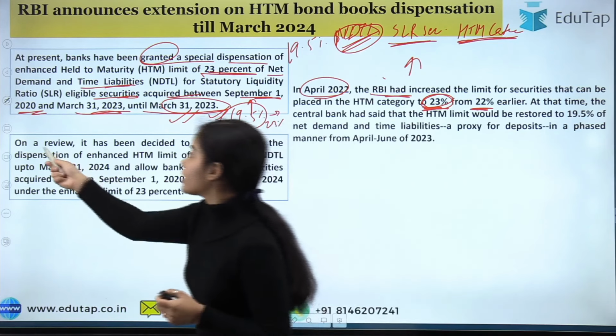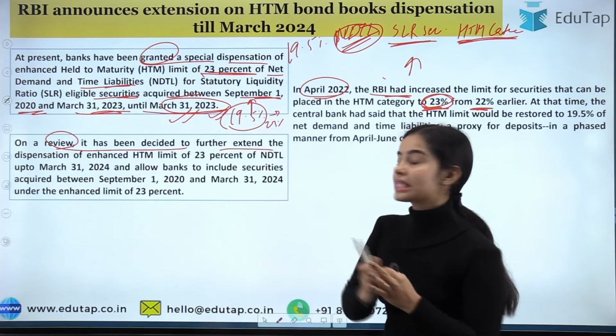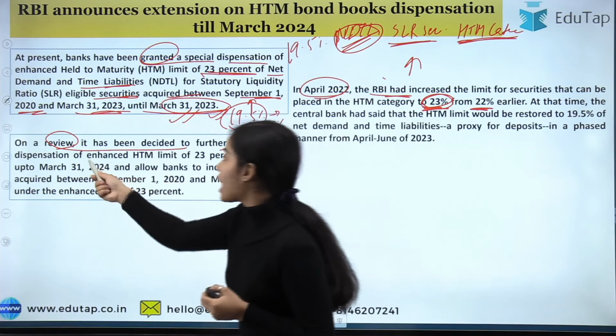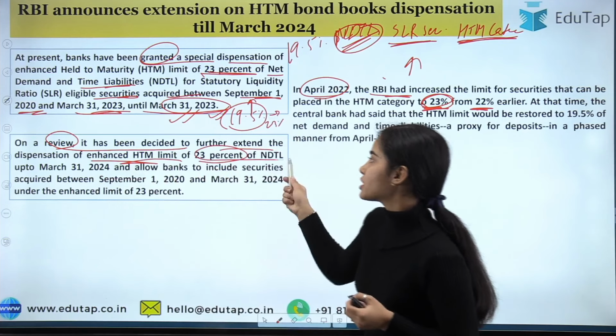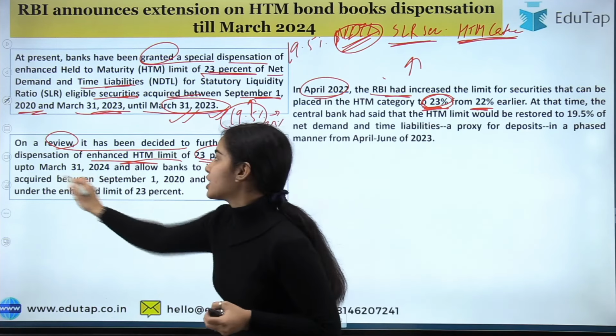But what happened is that on a review, it has been decided to further extend the dispensation of the enhanced HTM limit of 23% of the NDTL up to March 31, 2024.